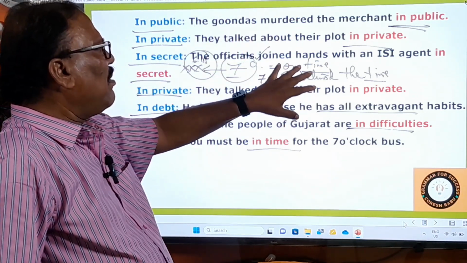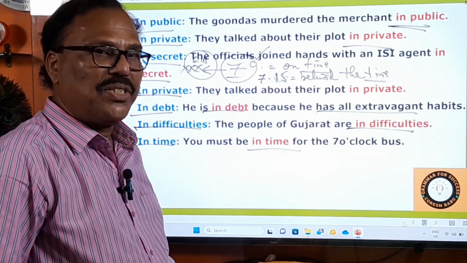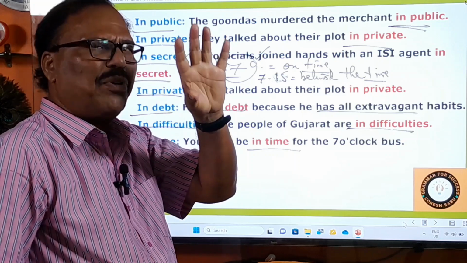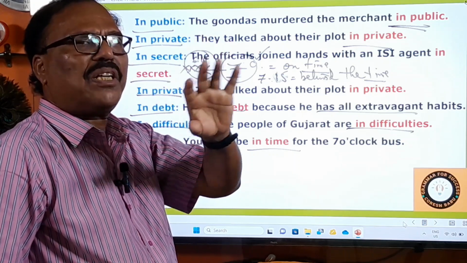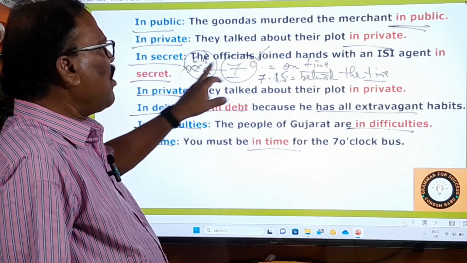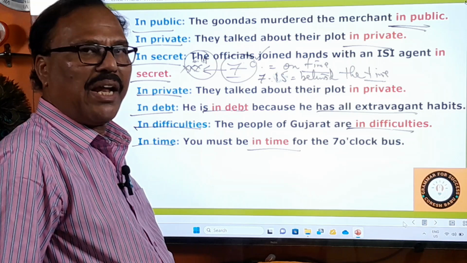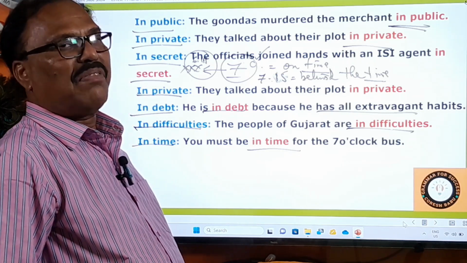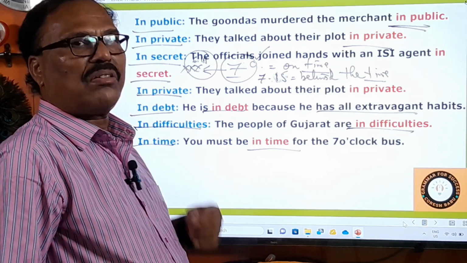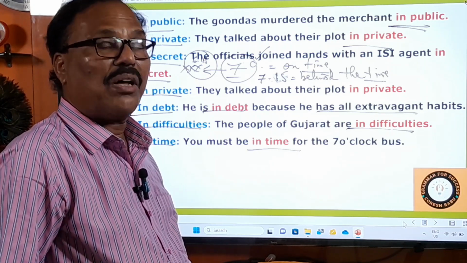About these prepositional phrases, I'll be teaching you at the time of teaching you about the prepositions. I'll give you a wonderful picture about the use of the prepositions. Wait for that. In time, on time, behind the time. Behind the time is late. Hey, why are you behind the time today? The examination begins at 10 o'clock, but you are there by 10:15. You are behind the time.